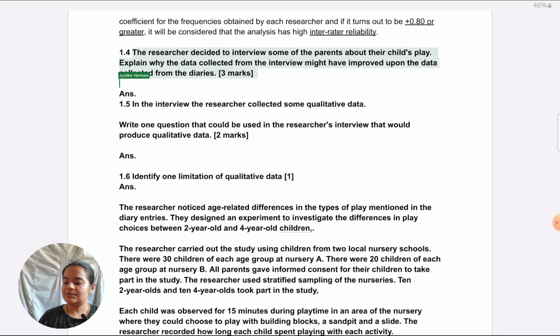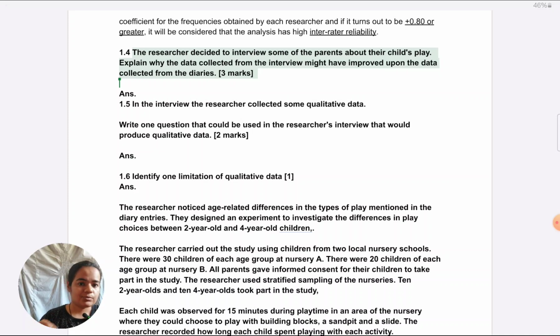The researcher decided to interview some of the parents about the child's play. Explain why data collected from the interview might have improved upon the data collected from the diaries. For these type of questions, like why one method is better than the other, there are 2 possible approaches you can take to answer. One is the depth approach, second is the breadth approach.